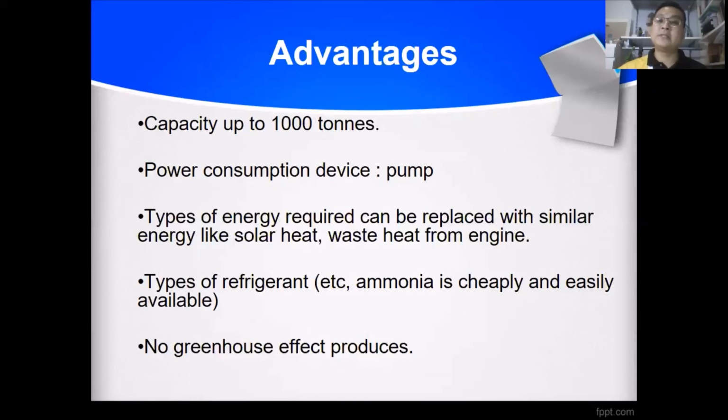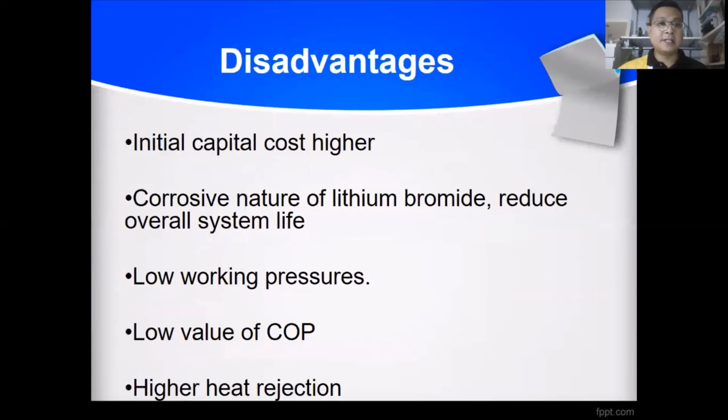Disadvantages: the initial capacity cost is higher. Maybe the first investment is high, but during the process it may reduce the cost.